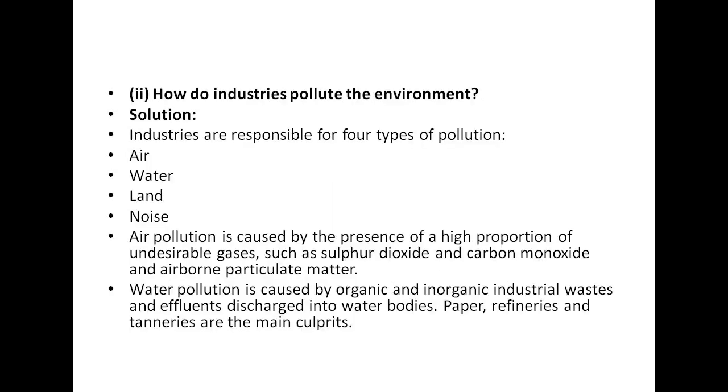Now question number 2. In question number 2, they have asked you, how do industries pollute the environment? So here you have to discuss what kind of pollution these industries create in the environment, and how these industries pollute our environment. Basically these industries are responsible for 4 types of pollution. First is air, then water, land and noise. So these are the 4 important kinds of industrial pollution.